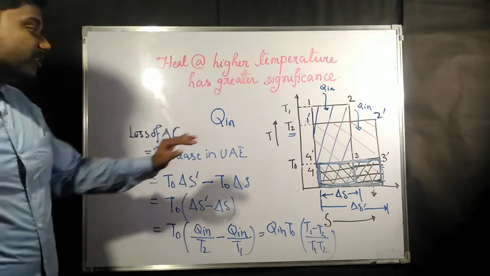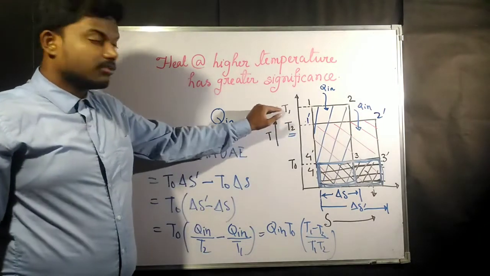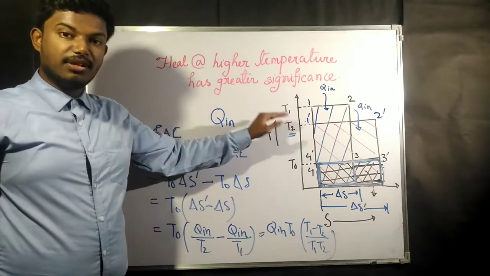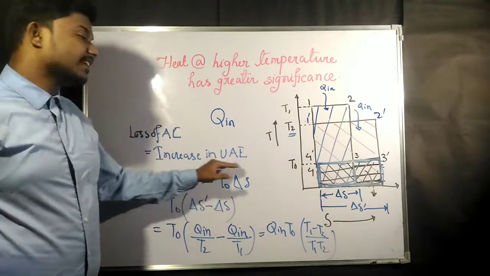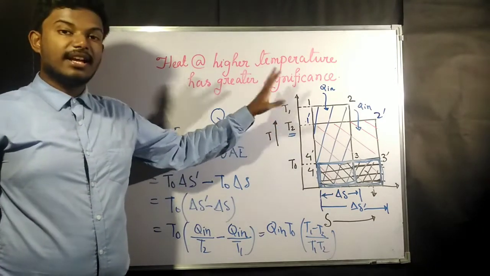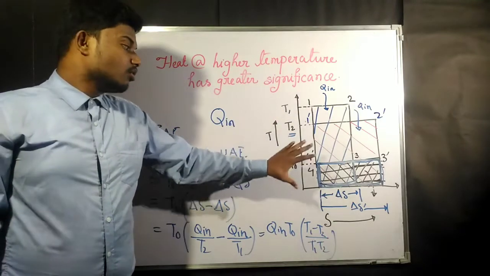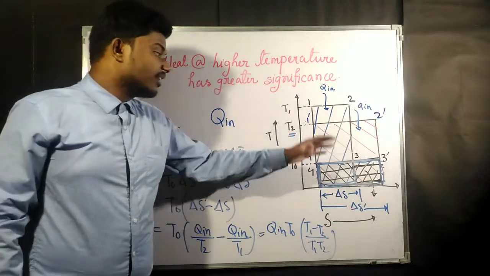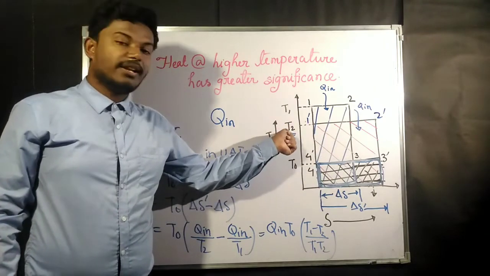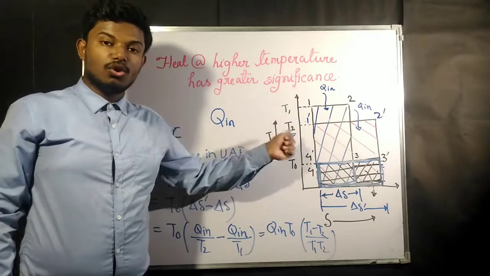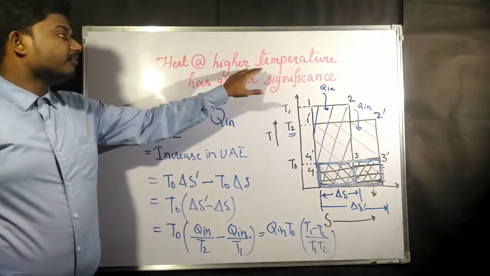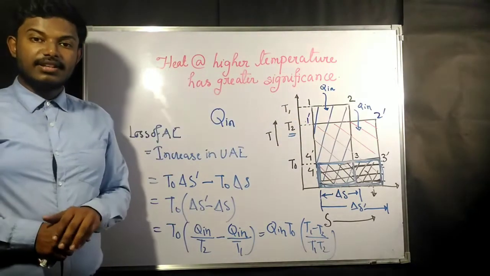That means if you give heat at a lower temperature, there will be an increase in unavailable energy. If you give heat at higher temperature, the unavailable energy is going to be less than when you give the heat at lower temperature. So heat at higher temperature is going to have greater significance.